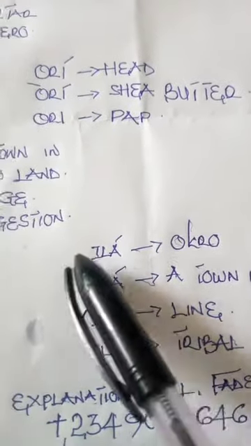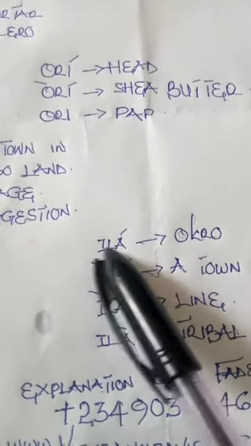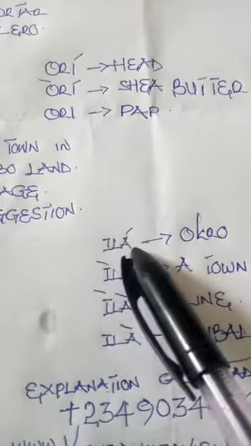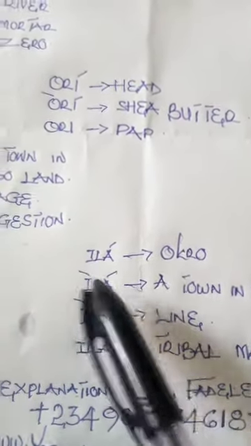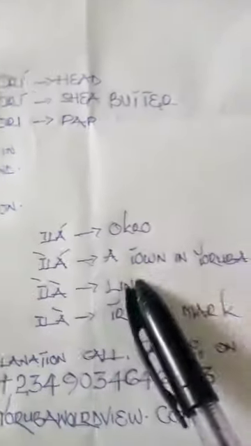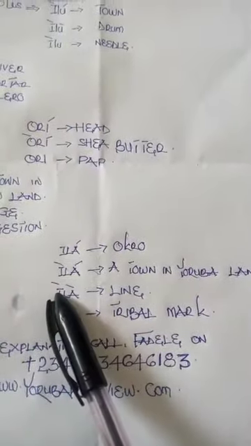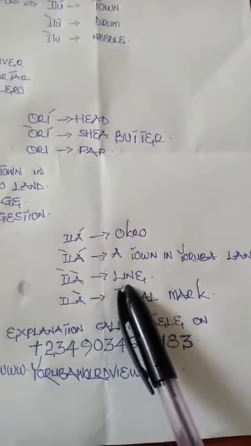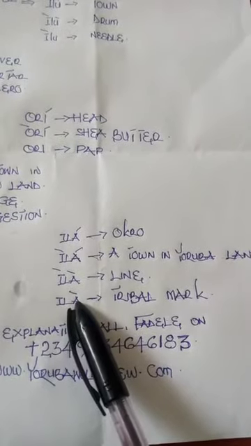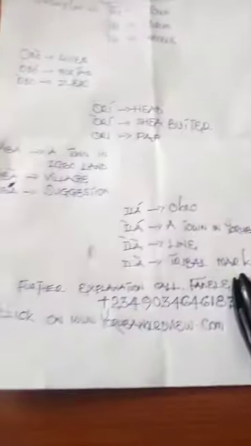This is mi. Re, mi. Now pronounce the li here. Re, mi. Ila, okra. Do, mi. Ila, a town in Yoruba land. Ila, do. Line. Ila, re, do, tribal mark.